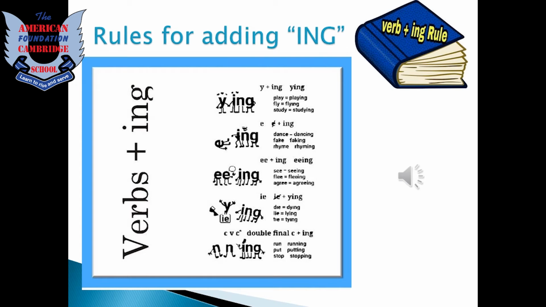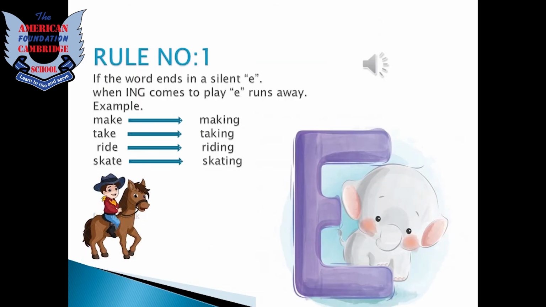Some verbs end with y, some with e, some with double e, some with consonants. Let's see where to add ing at the ending and how we can change the ending to make it correct. Number one, if a verb is ending with silent e, we have to drop e before adding ing to make it a happening now verb. Make will become making by dropping e of make. In take, we take out e and t-a-k-i-n-g is taking.